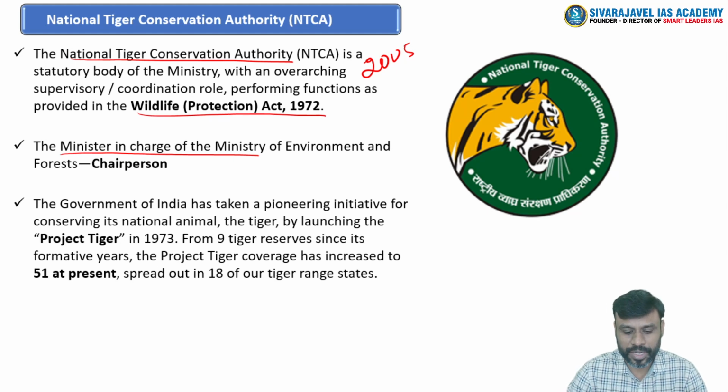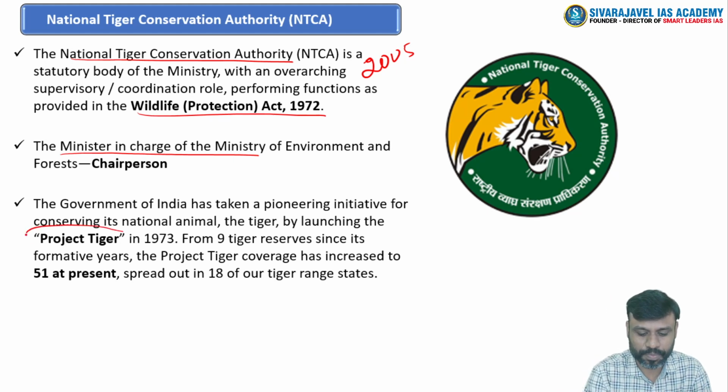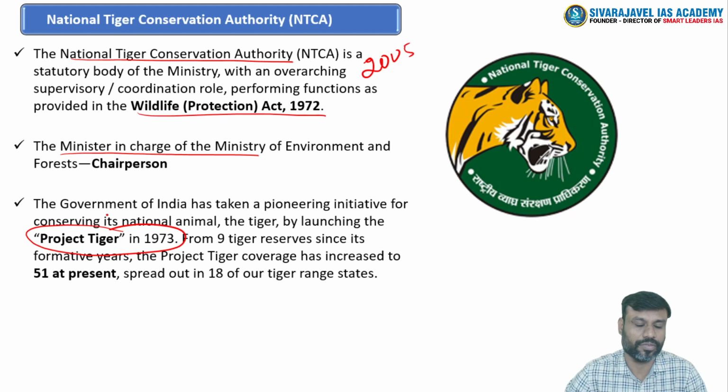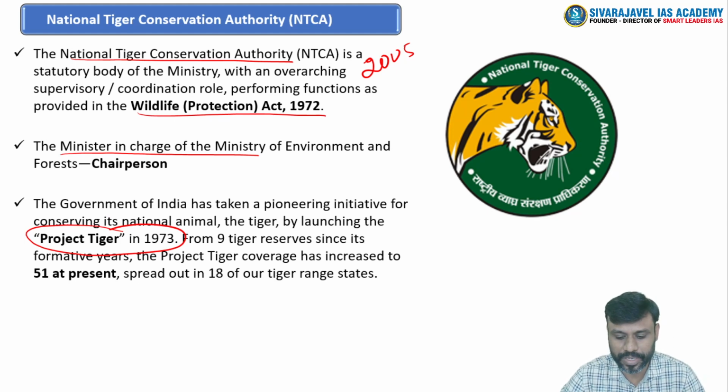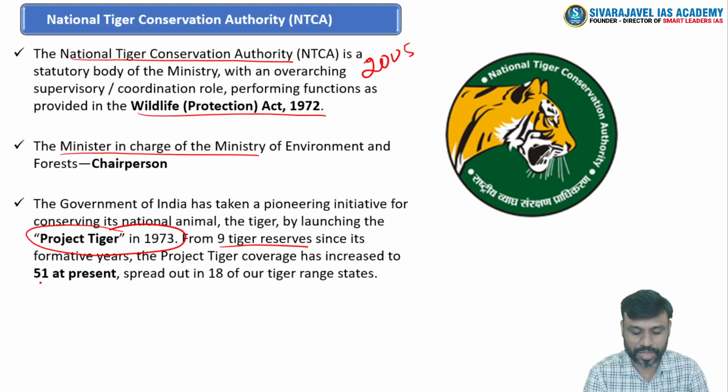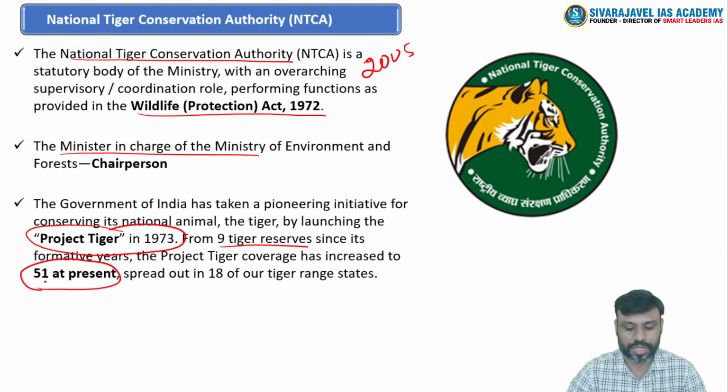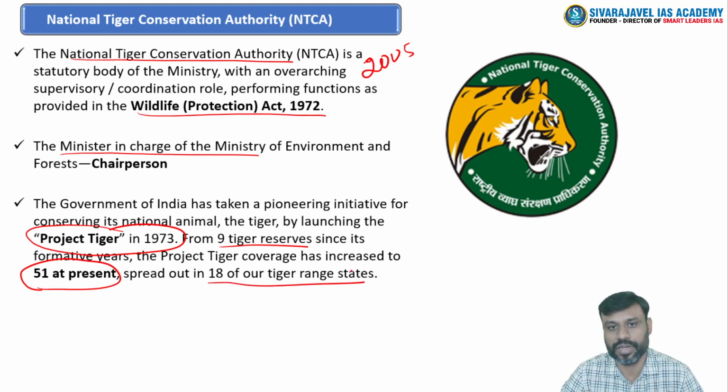which are framed under the flagship project called Project Tiger, which was unveiled in the year 1973. The major aim is to enhance the population of tiger in India and its associated ecosystem. In the year when this project was implemented, we had only 9 tiger reserves, but at present we have 51 tiger reserves in India, and the tiger bearing states have increased to 18 states, right?